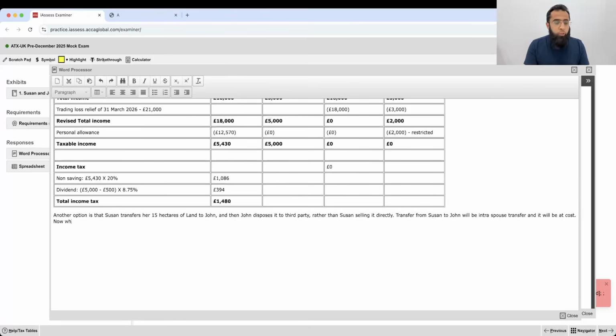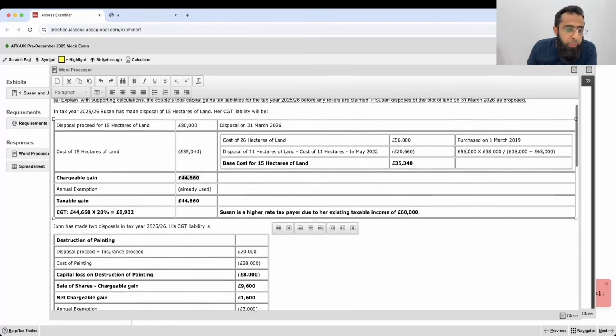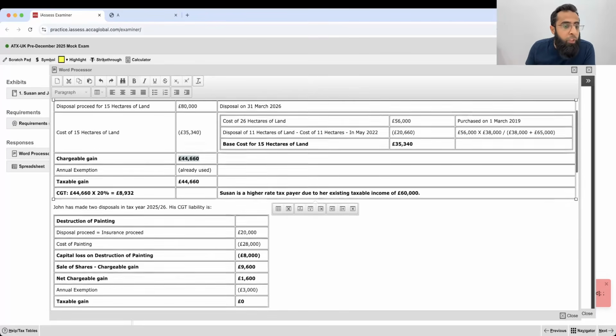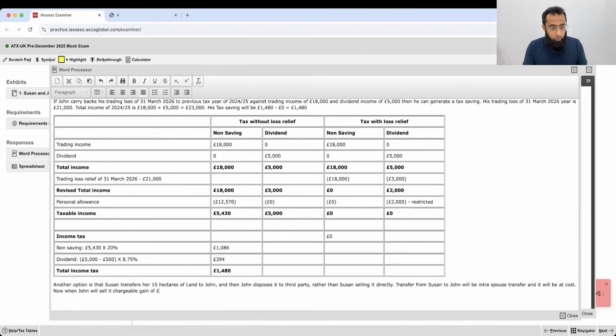Now, when John will sell it, chargeable gain of how much? If you remember, if we just scroll up, this chargeable gain of 44660 will arise on John rather than Suzanne.